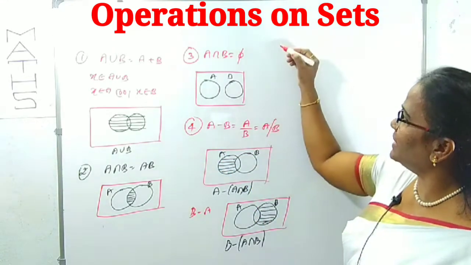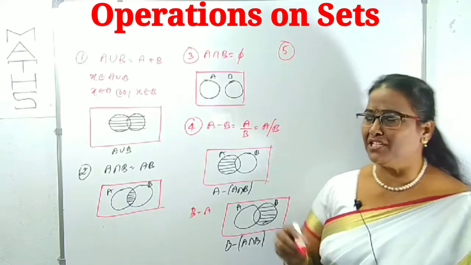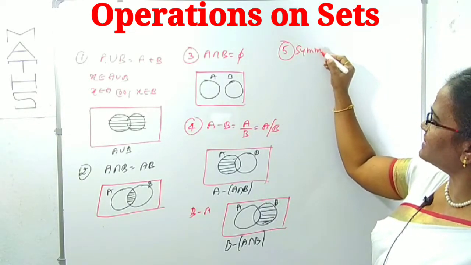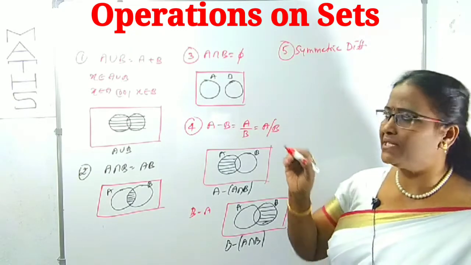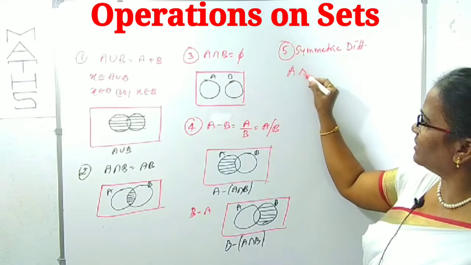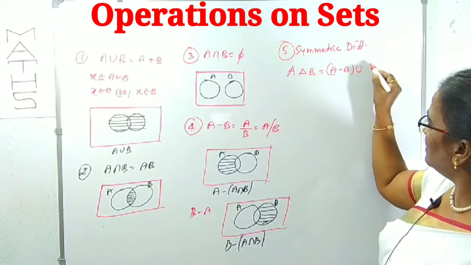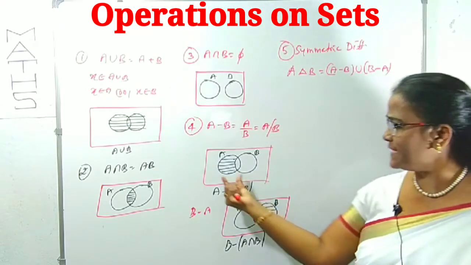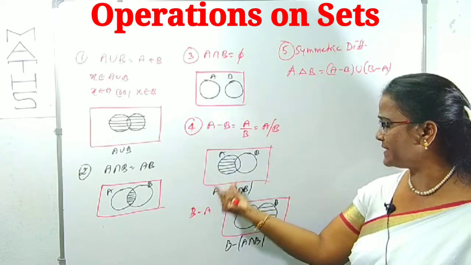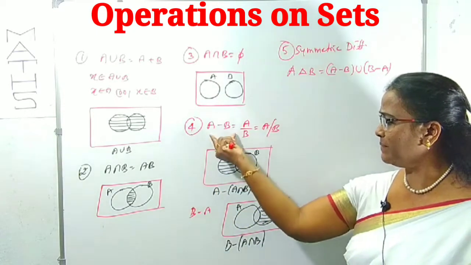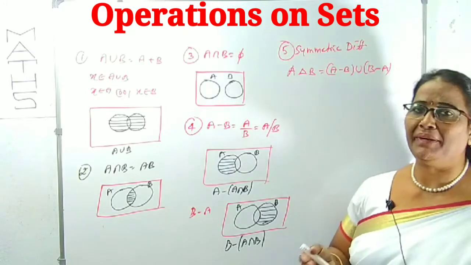Now, the next one, the fifth one, is symmetric difference. Symmetric difference between the two sets A and B is denoted as A delta B. It equals A minus B union B minus A. It means we want this part as well as this part, the combination of A minus B and B minus A. Here A minus B and B minus A together give A delta B. That is called symmetric difference.